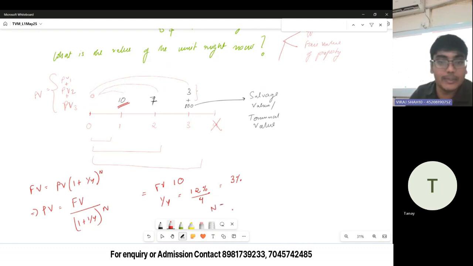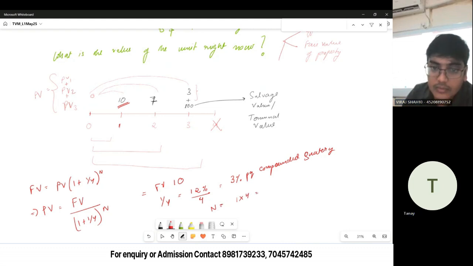N is number of compounding periods. So we are on year 1. So what is the number of compounding periods in year 1? 4, because this is compounded quarterly. So it will be I by Y divided by 4, right? For N also you have to, because of the quarterly we have to multiply by the number of years. Yes, for N also